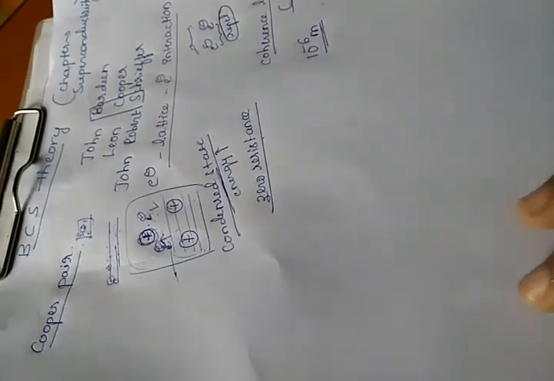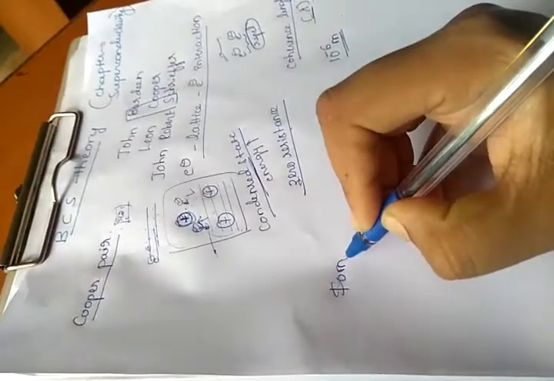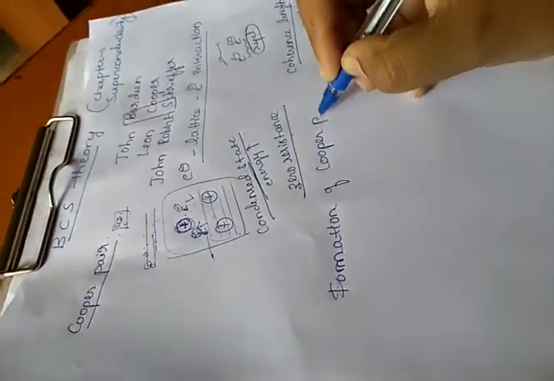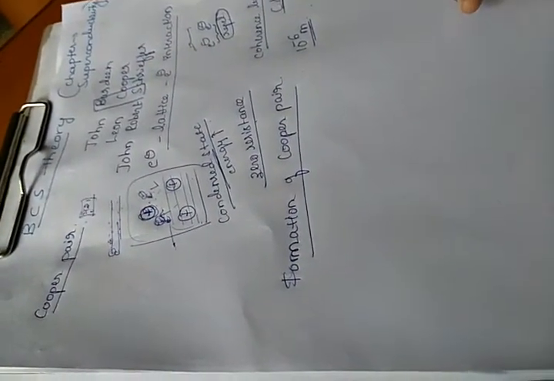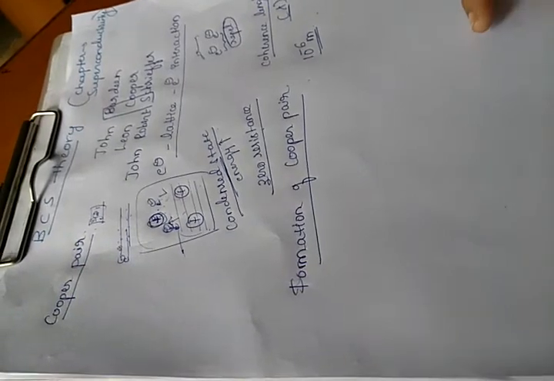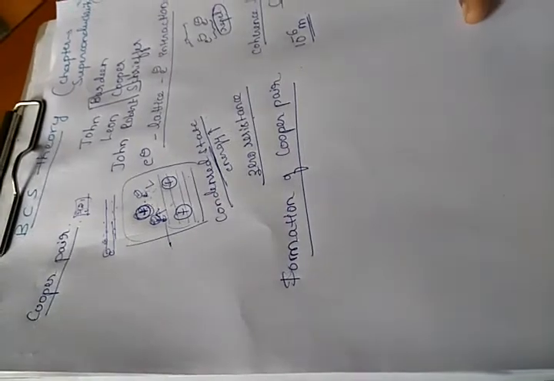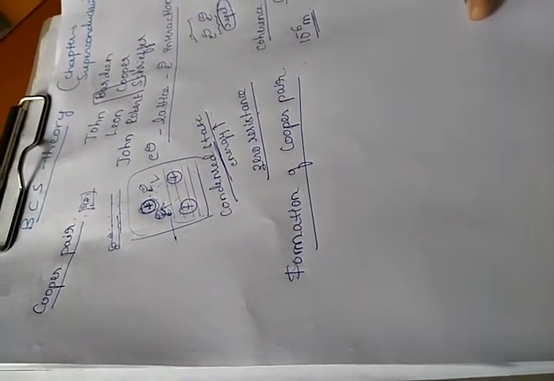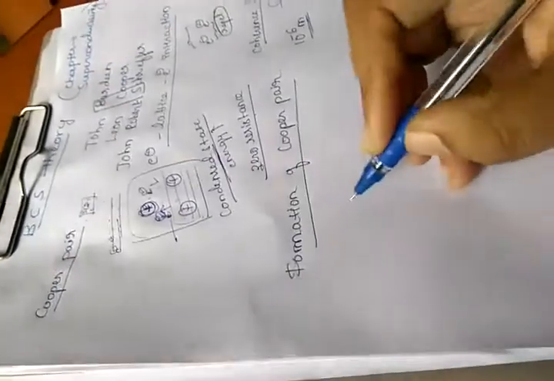Next, the formation of Cooper pairs: how exactly is it formed? The Cooper pairs are formed due to the electron attraction in the superconducting material. As I told earlier, it is because of the electron interaction through the lattice, what we refer to as electron-lattice interaction. It can be explained like this.